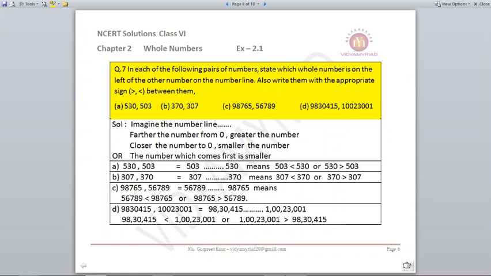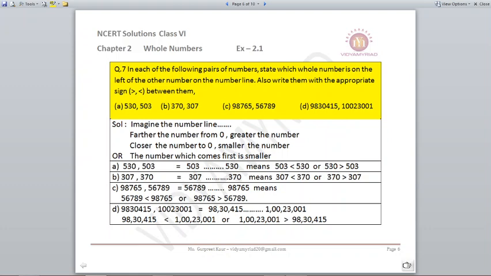Lastly, it's a very big number, 9830415 and 1002301. So to distinguish, I have just put commas so that I come to know which is a bigger number and a smaller number. So according to this, 98,30,415 is a smaller number, or will come to the left hand side of 1,00,23,01.